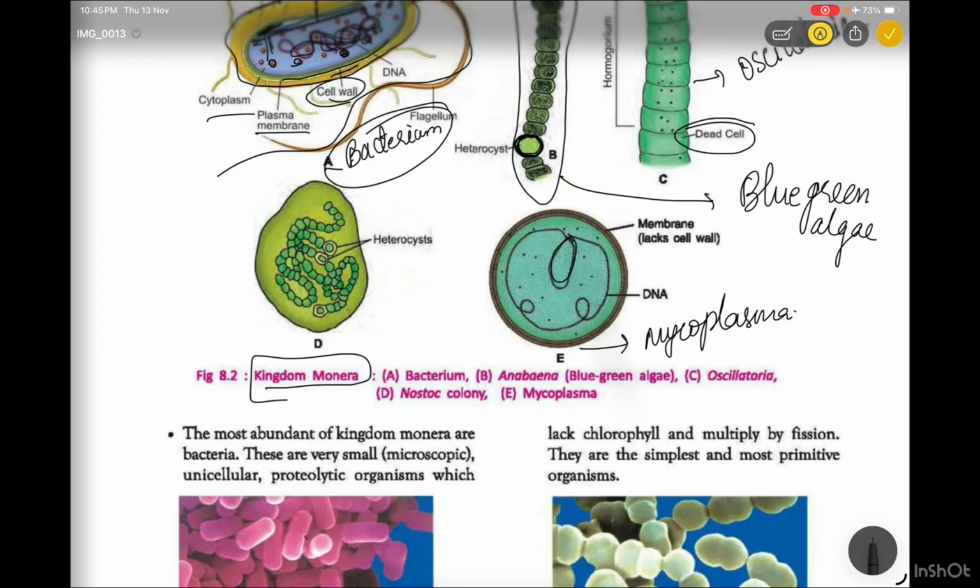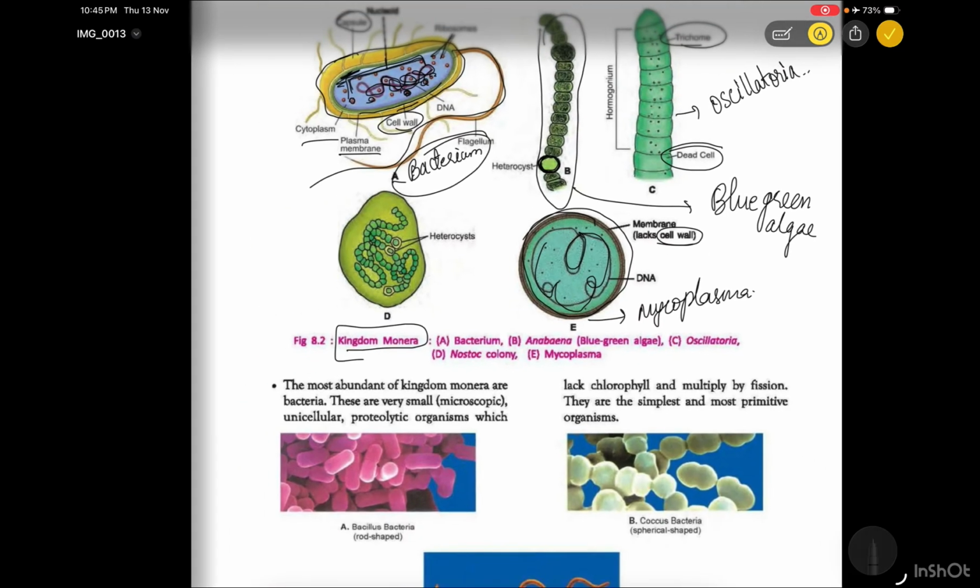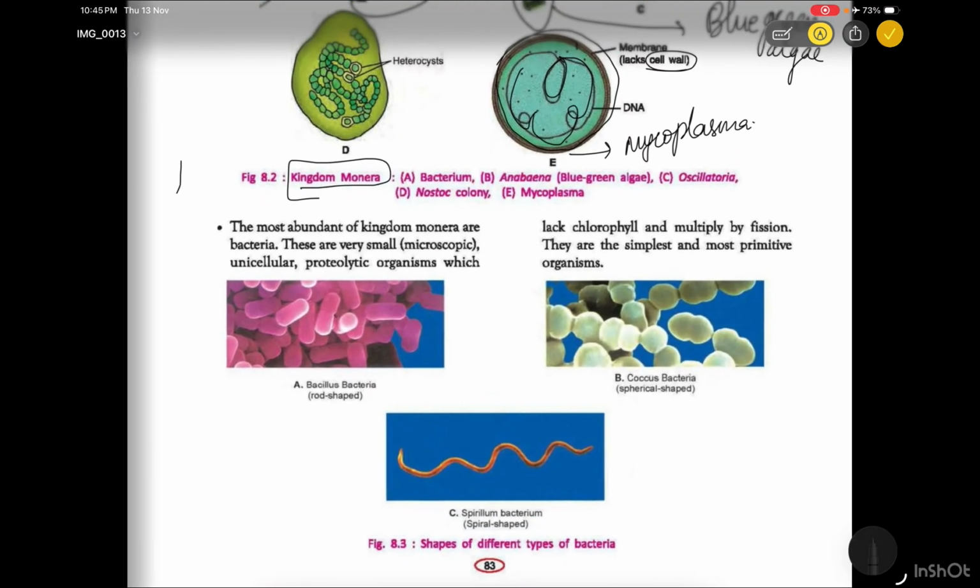It also contains DNA and also membrane, but it lacks cell wall. Point to be remembered: the most abundant of kingdom Monera are bacteria. They are very small, microscopic, so small that they cannot be seen with the naked eye. Unicellular, made up of a single cell, heterotrophic organisms which lack chlorophyll and multiply by fission.